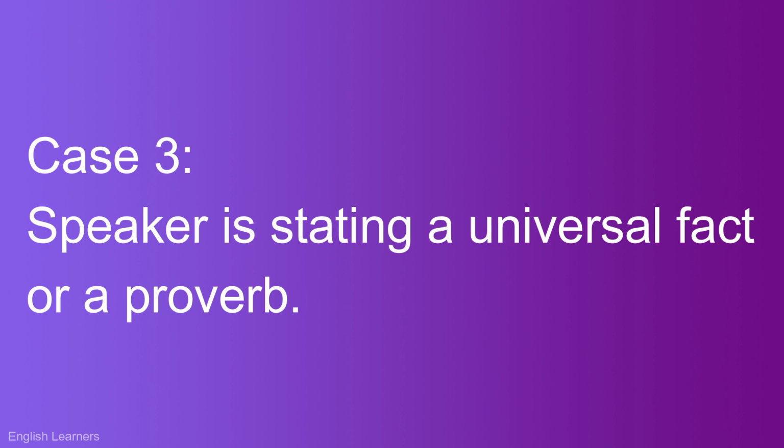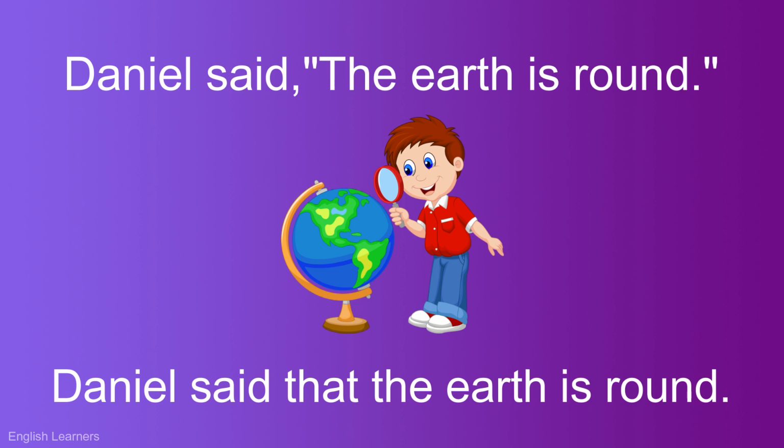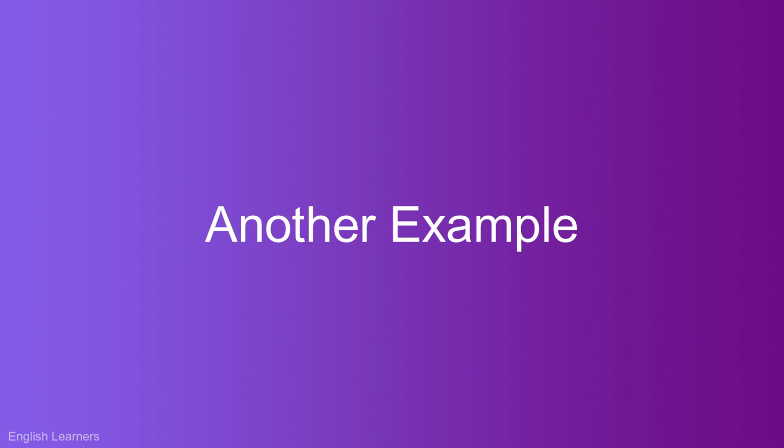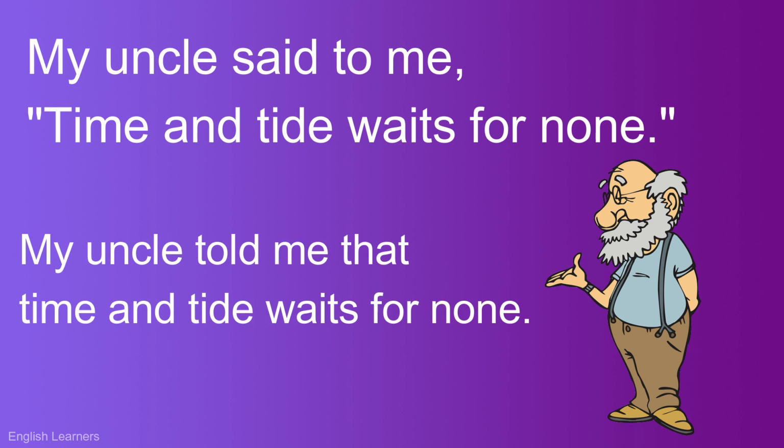The tense again does not change when the speaker is stating a universal fact or a proverb. For example, Daniel said, "The earth is round." So here the statement the earth is round is universal, so it will remain the same. Answer. Daniel said that the earth is round. Let's check out another sentence. My uncle said to me, "Time and tide waits for none." Answer. My uncle told me that time and tide waits for none. So we will keep the sentence intact.